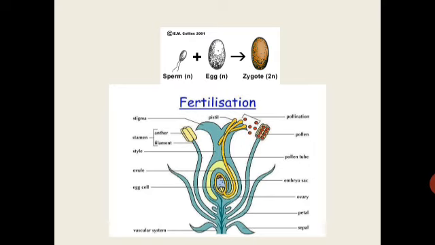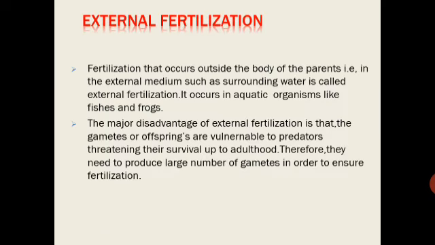In the second one, fertilization in flowering plants is shown, where pollen grains shed from the anther fall on the stigma and form the pollen tube, which carries the male gametes to the ovule inside the ovary.